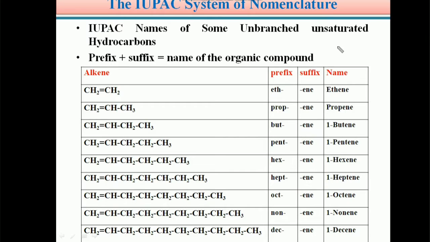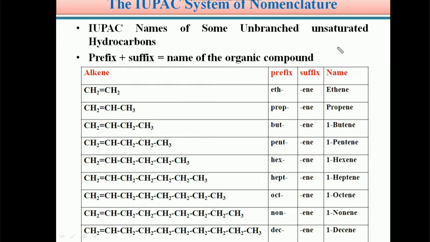Dear students, in the last video module, we discussed the IUPAC nomenclature for unbranched saturated hydrocarbons. Saturated hydrocarbons means alkanes. We discussed how to assign the IUPAC name for a given organic compound, and also the rules to assign the IUPAC nomenclature. There are certain rules. What are those rules? We discussed them in detail in the last video module.